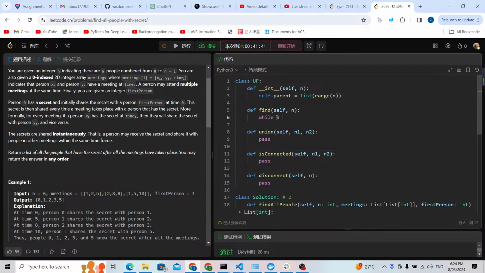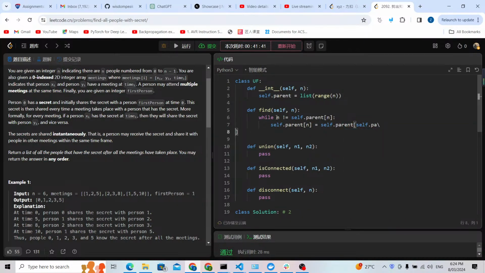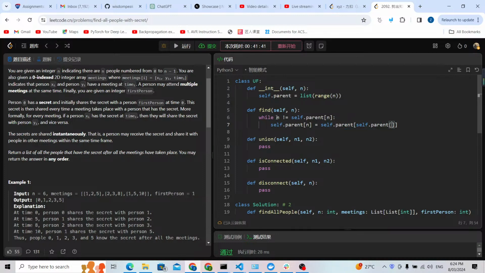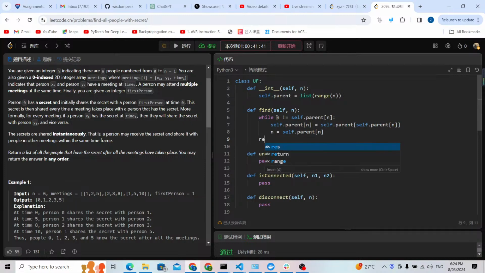We need to check while n is not equal to self.parent[n]. So self.parent[n] should equal self.parent[self.parent[n]]. So finally n should equal self.parent[n]. Finally we can return this n.